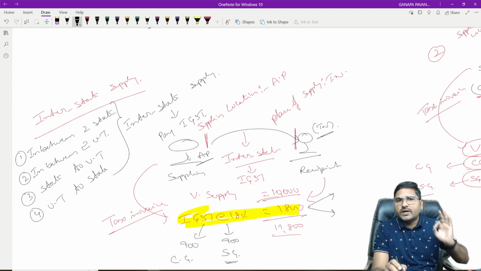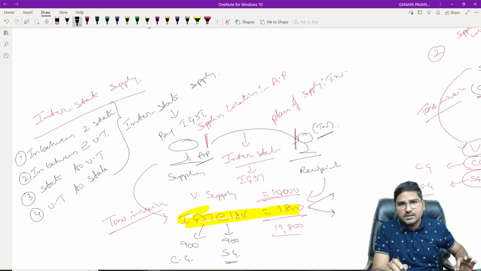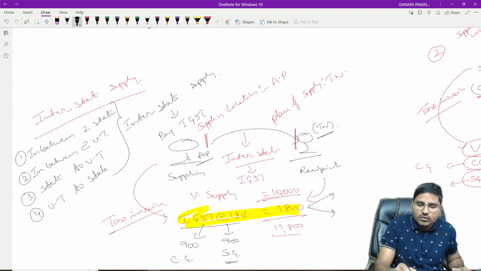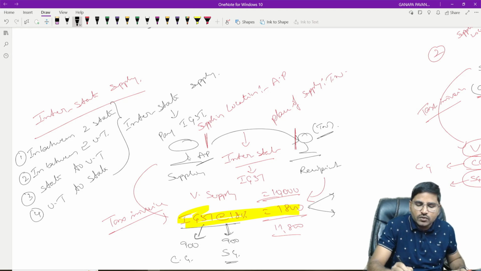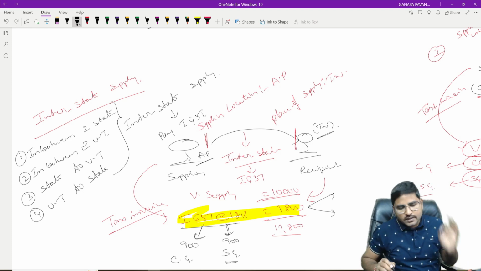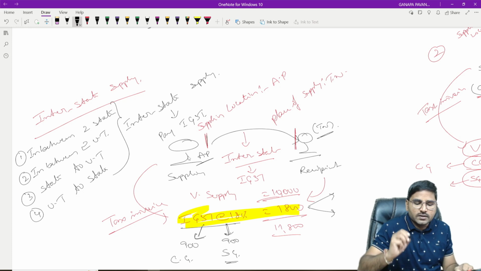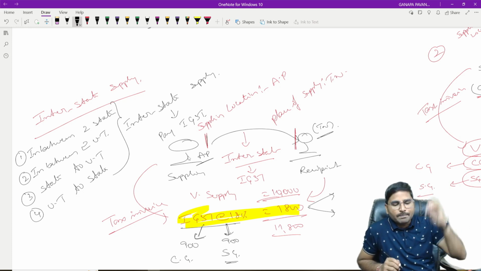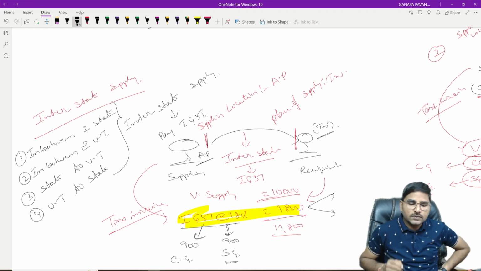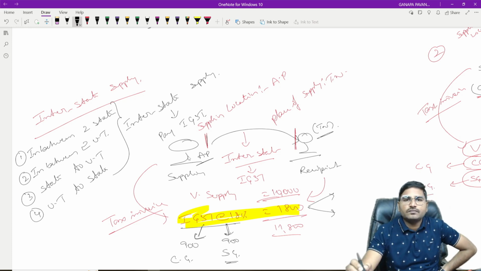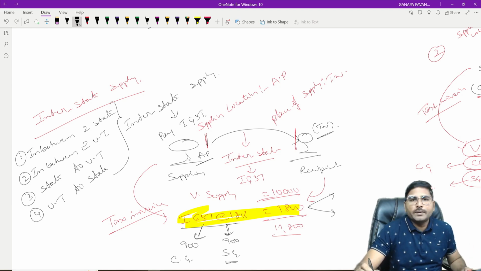Wherever there is a concept of interstate supply, we are liable for payment of IGST. Out of the IGST, half of the revenue goes to the central. Central government enjoys 900 rupees, and the balance of 900 rupees will go to the state government. Now, which state will enjoy this revenue? Whether the supplier's location or the place of supply location, that is AP or Tamil Nadu? Please participate. What's the right answer? AP or Tamil Nadu?